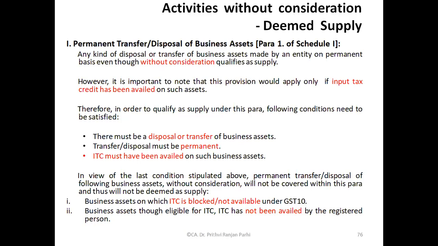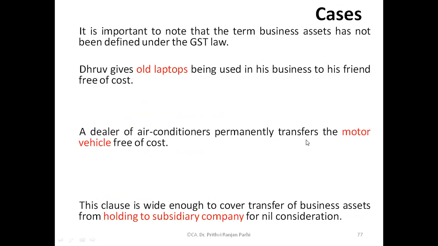Okay, transactions without consideration, permanent transfer without consideration will be deemed to be supply only when ITC has been availed. If input tax credit has been availed, then only it will be regarded as a deemed supply. Or there might be a situation where the asset or the product is eligible for ITC, but the organization has not taken ITC credit. He has not availed voluntarily. He has not taken credit. Then also it will not be treated as a deemed supply, even if there is a permanent transfer or disposal of business assets.